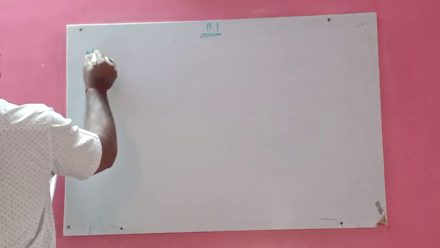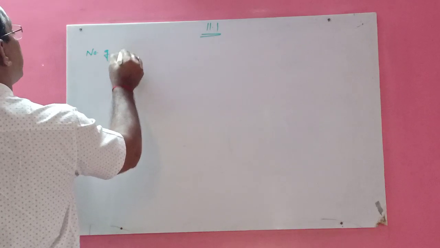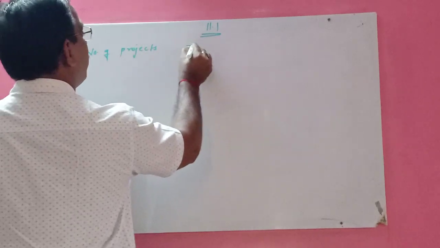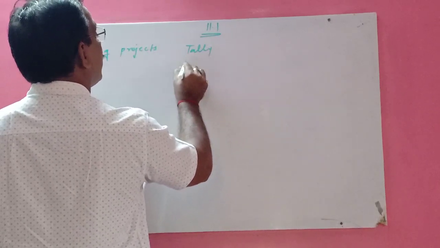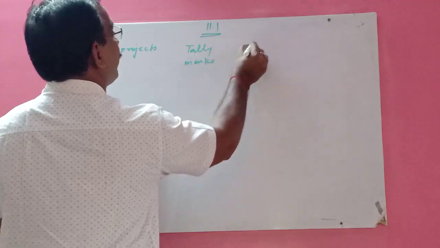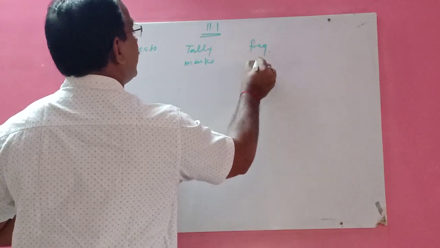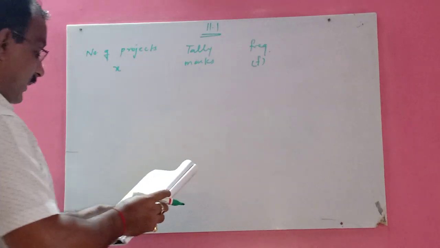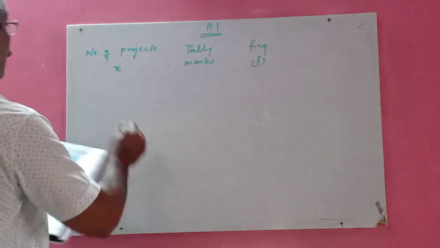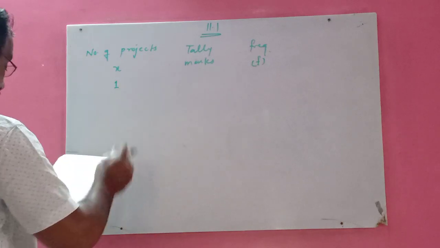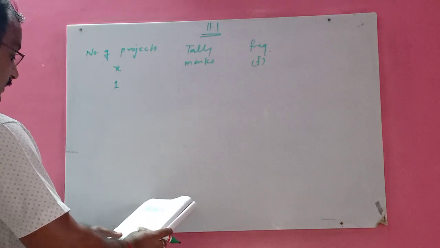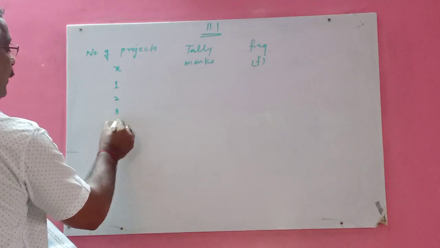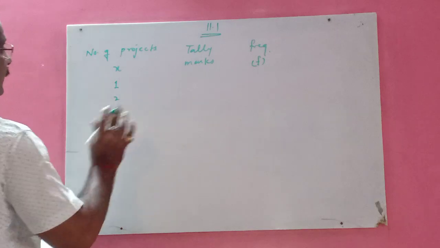First, what will you write here? The number of projects, then tally marks, next frequency. This is F, this is X. For the number of projects, 1 is the lowest one, then the highest is 5. So 1, 2, 3, 4, 5, this way.